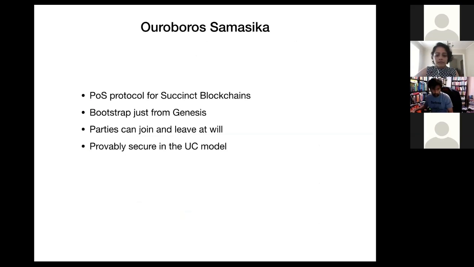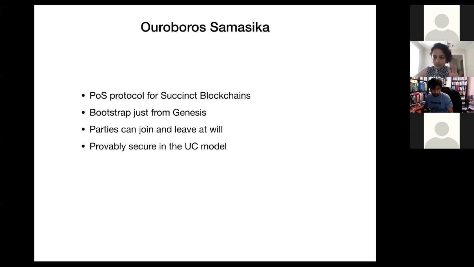And there is no restriction on parties on when they can join and leave the protocol. Our protocol is proven secure in the universal composability model, which means that you can plug our protocol into a bigger system and still expect the same security guarantees as you would in the standalone setting. So these are the properties of our protocol.